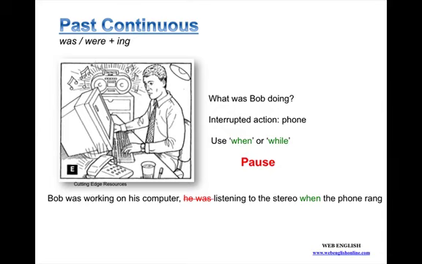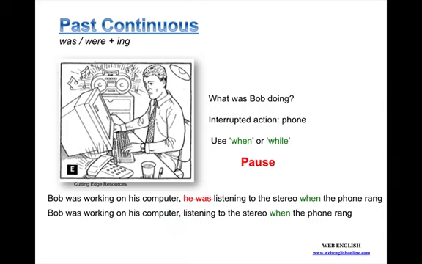Hopefully your sentence is similar to mine. Bob was working on his computer. He was listening to the stereo when the phone rang. Okay, we have two activities: working, listening, and the interrupted action is the phone. So we can also say this sentence without the second was. Bob was working on his computer, listening to the stereo when the phone rang.